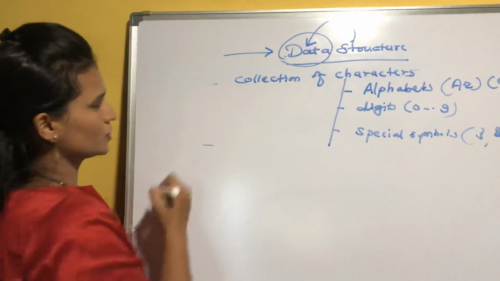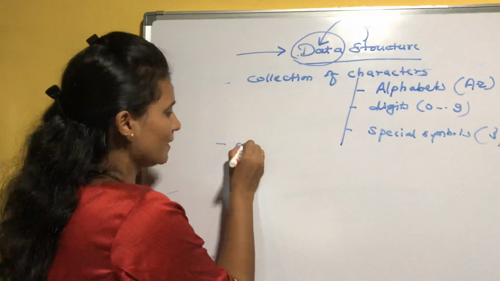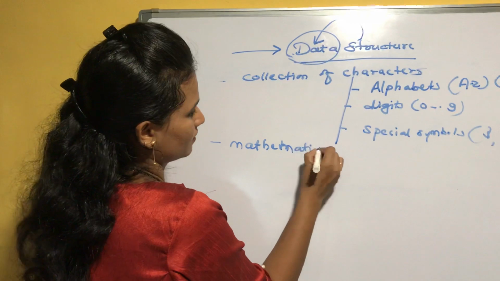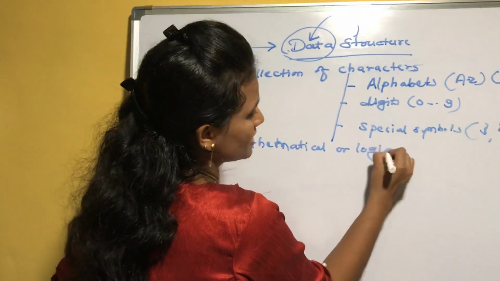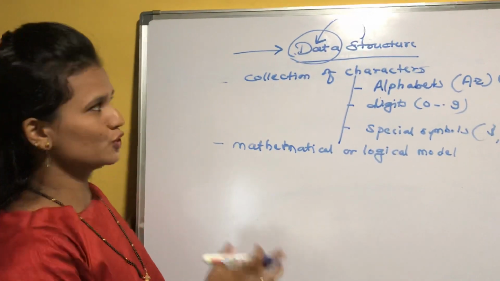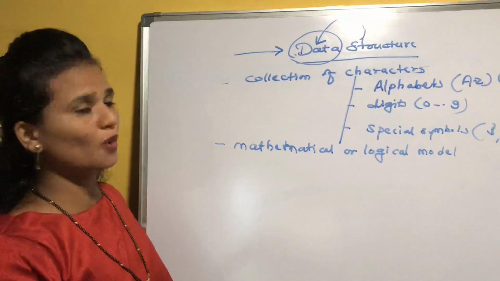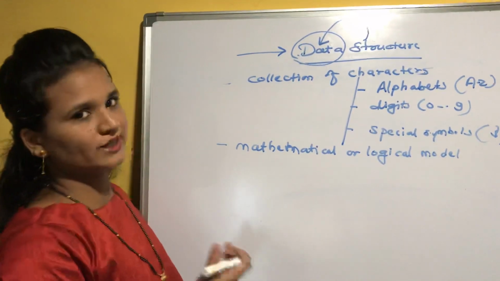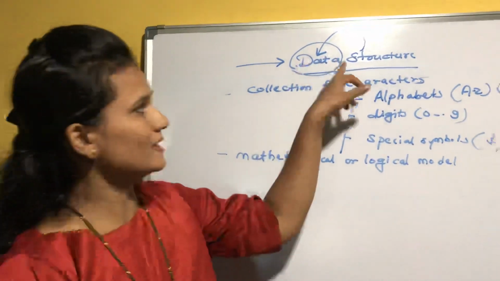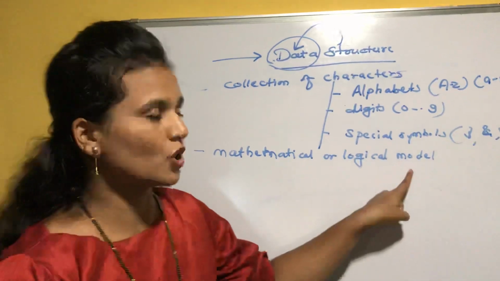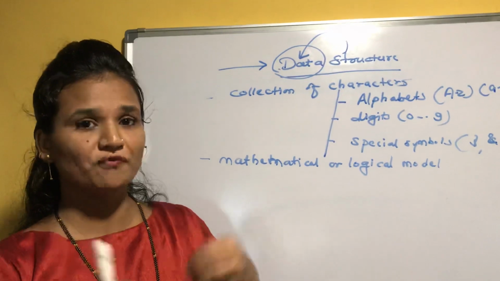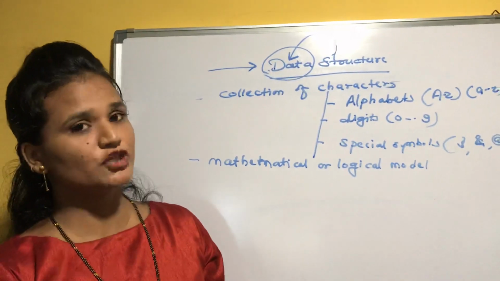Another definition for data structure: data structure is nothing but a mathematical or logical model which provides you a way to organize the data so that we can perform various operations on that data efficiently and easily. I hope you understand that. I again repeat that definition. Data structure is nothing but what? Mathematical or logical model which provides you a way to organize data so that we can perform various operations on that data efficiently and easily.